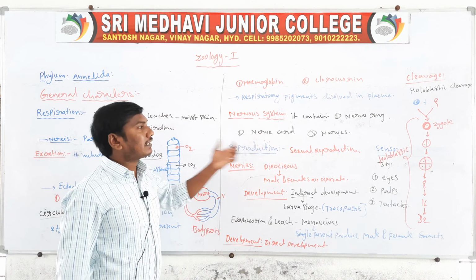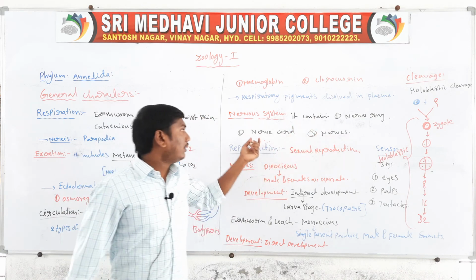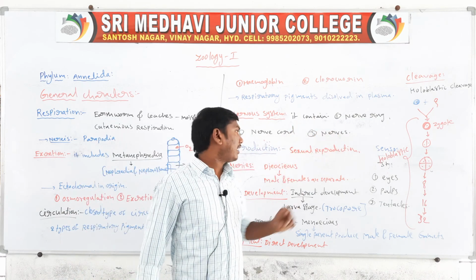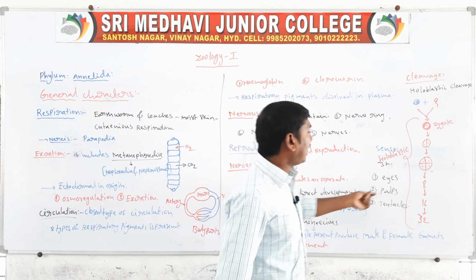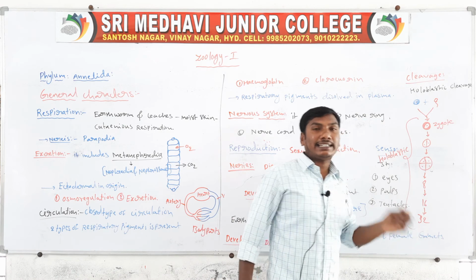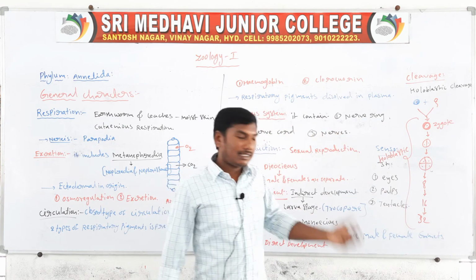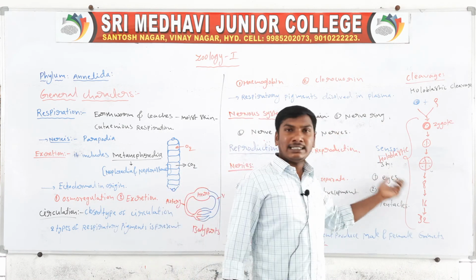Next, the nervous system contains a nerve ring, nerve cord and nerves. The sensory structures are eyes, palps and tentacles.